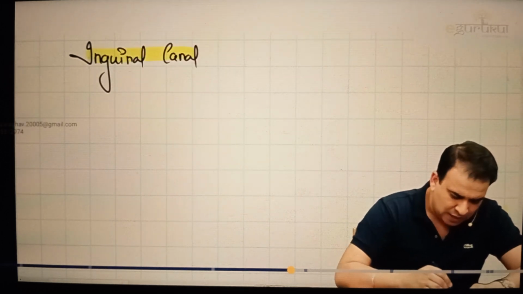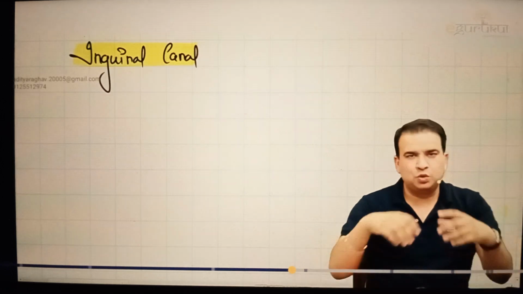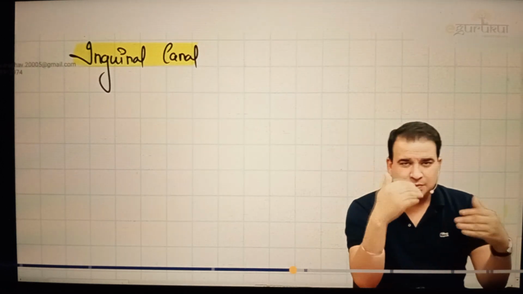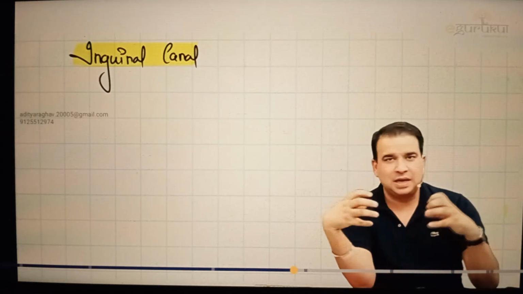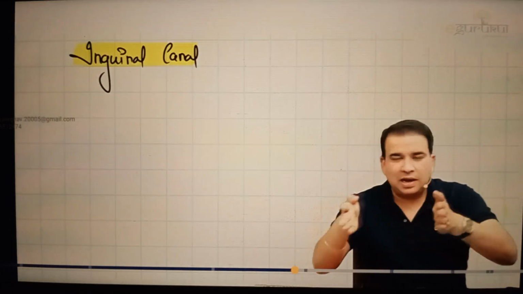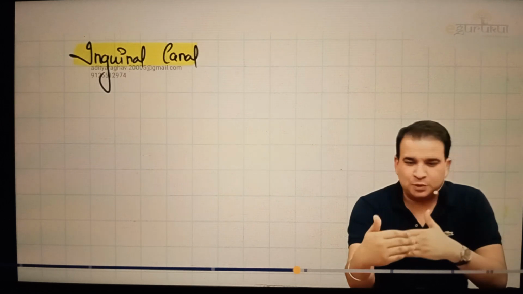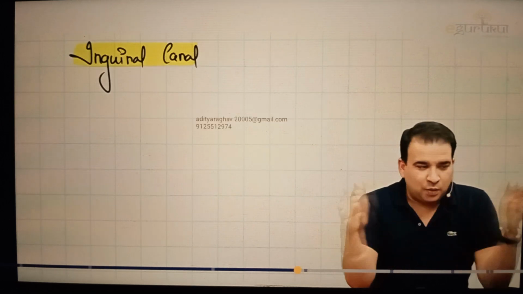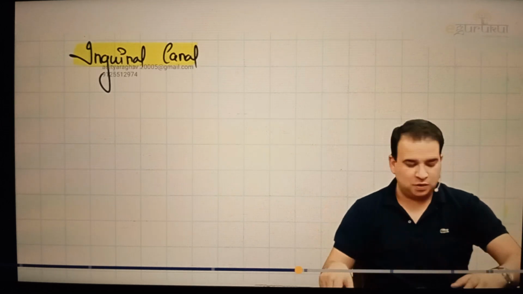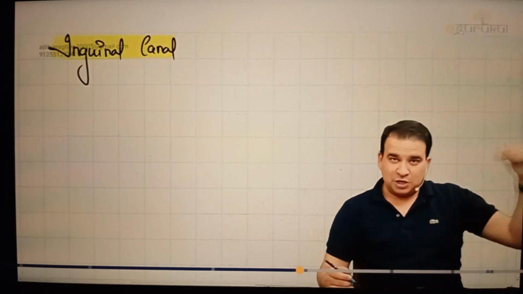I'll show you some comparative pictures also. In the inguinal canal, most of the students have an issue with the orientation of the inguinal canal: which wall is present anteriorly, what muscle is forming the posterior wall, how they are present, and is there a difference between the lateral side of the inguinal canal and the medial side of the inguinal canal pertaining to the boundaries. So the best section in which you can understand the anterior and the posterior wall of the inguinal canal is the transverse section. If I take one transverse section, I can see how exactly the anterior and the posterior wall are formed. So let us take a transverse section, which I'll show you in the image also.